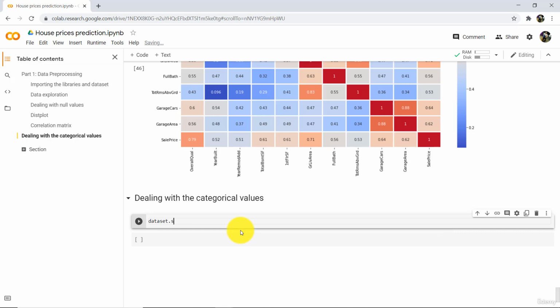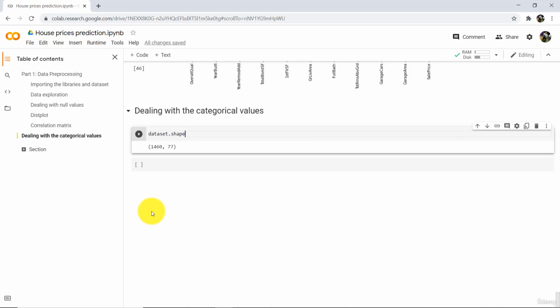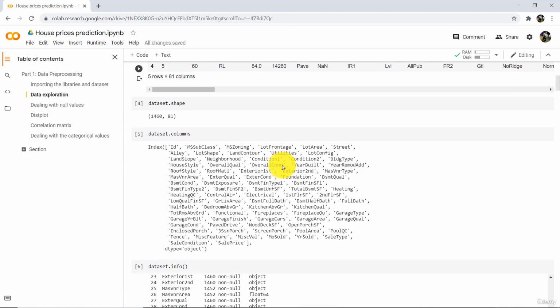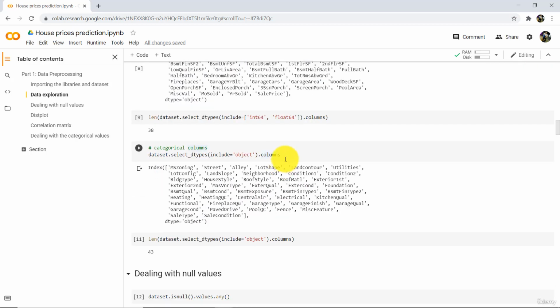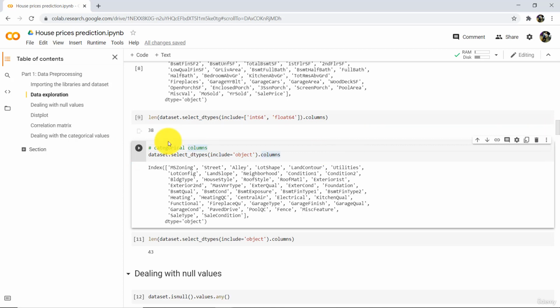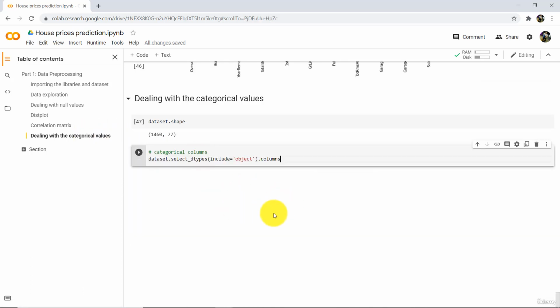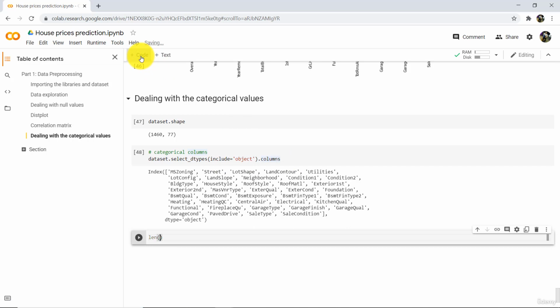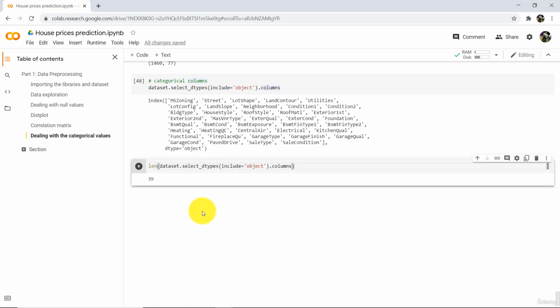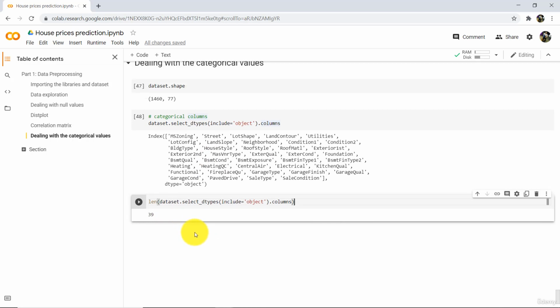Check the shape of dataset. 1460 observations and total 77 columns. Now scroll up. In data exploration, scroll down. Copy this line, categorical columns, and paste here. Check the length as well. So there are total 39 categorical columns in this dataset, and we have to encode all these columns.